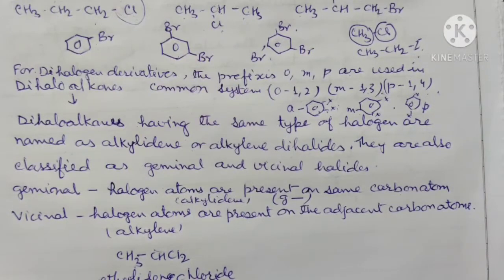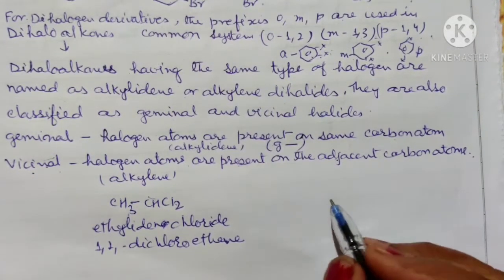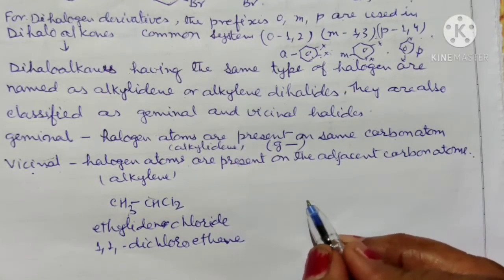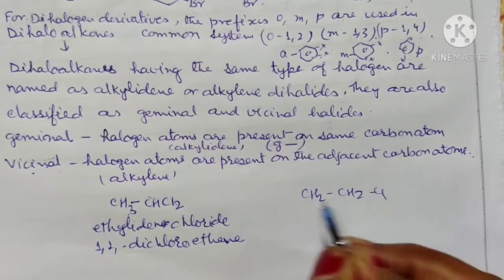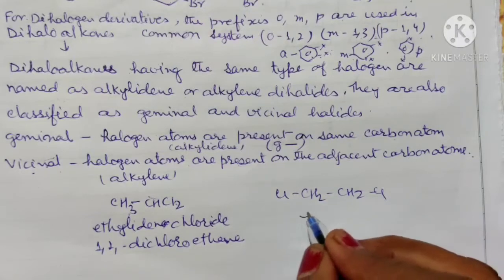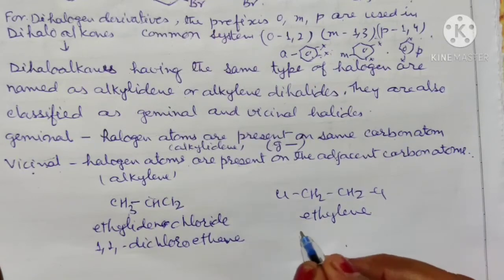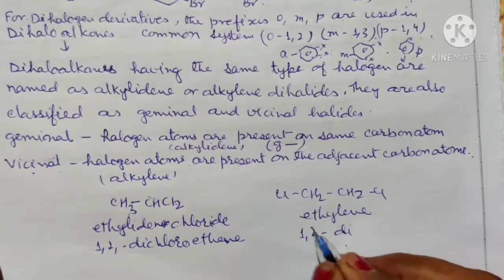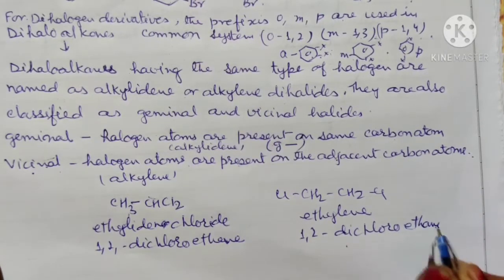And for the vicinal, the halogen atoms are present on the adjacent carbon atoms. Vicinal means the adjacent position. When both the halogen atoms are present on the adjacent carbon atoms, then they are named as alkylene. That is, when we write CH2Cl-CH2Cl, then it is ethylene chloride, and its IUPAC name will be 1,2-dichloroethane. This is for the dihalide.